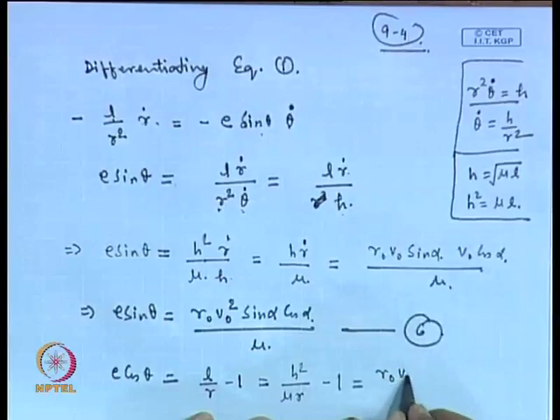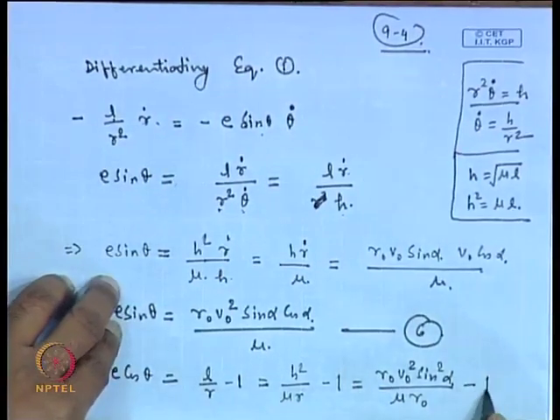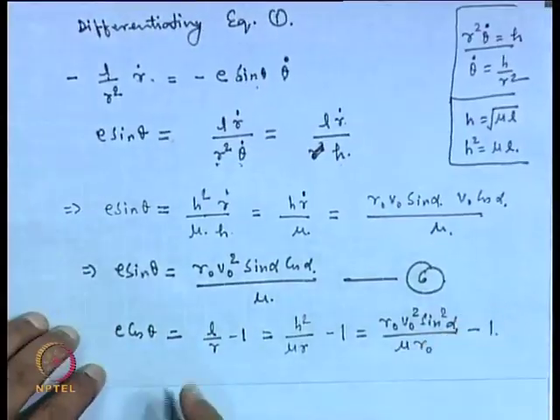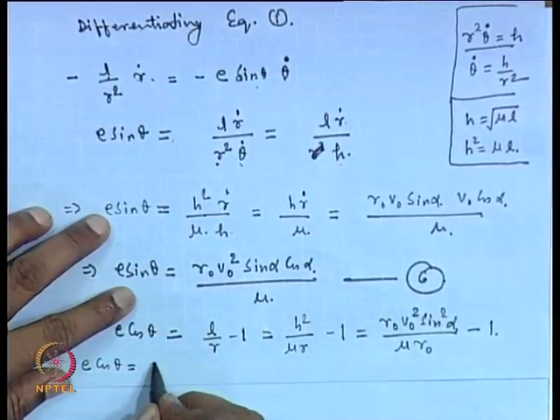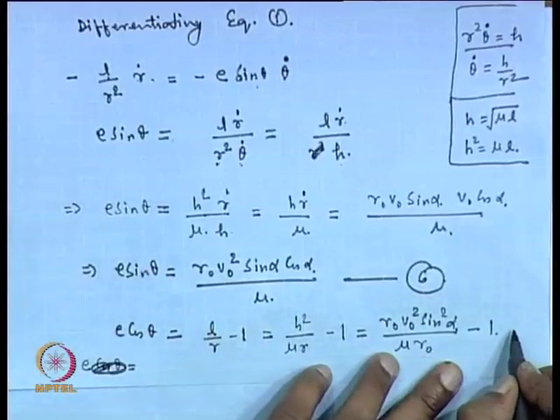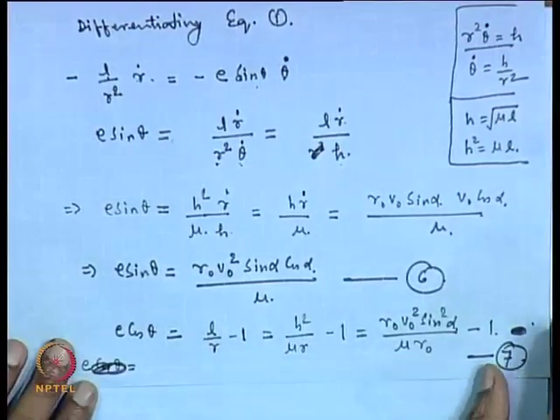So this is r 0 v 0 square sin square alpha divided by mu times r. Now we are replacing with r 0, minus 1. So this gives you E cos theta, okay, we will keep it in the same form. Let us call this equation number 7.